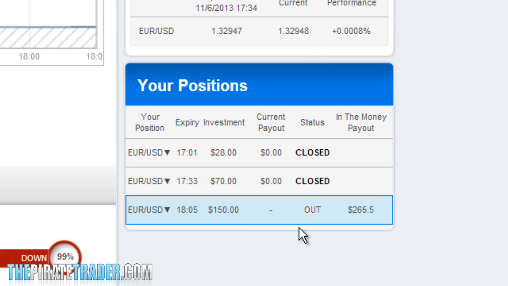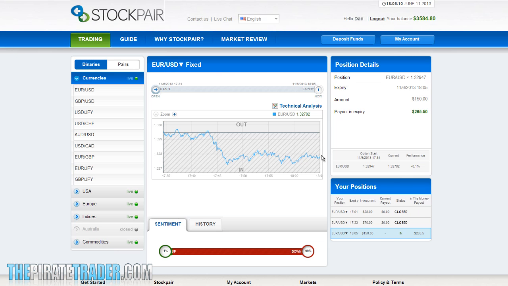We'll recoup the $12 loss from the first trade, the $28 investment of the second trade, the $70 from the third trade, the $150 from the fourth trade, and generate a profit of $5.50 on top of it, and stay in the black. How great is that? Okay, so this trade will expire at exactly 6:05, and as we are trading 30-minute options, I will come back just before the trade expires. Let's pause the video once again, and I'll be back with you in a few moments.